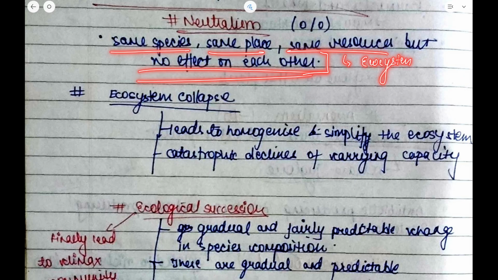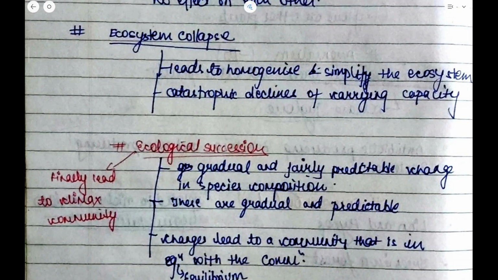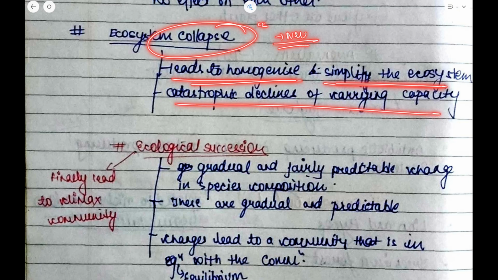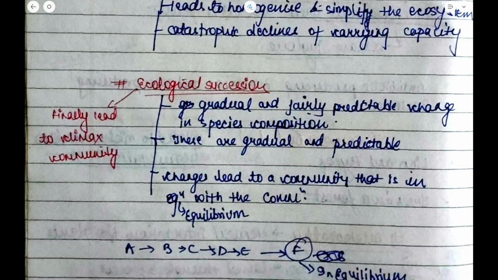Many birds live with each other, so this is an example of neutralism. So what is ecosystem collapse? It leads to homogenization and simplification of the ecosystem. When the whole ecosystem collapses and a newer one is formed, there is a catastrophic decline of the carrying capacity. It may be by a natural disaster, be it an earthquake or a volcanic eruption. So that is ecosystem collapse. I hope this term is clear to all of you.